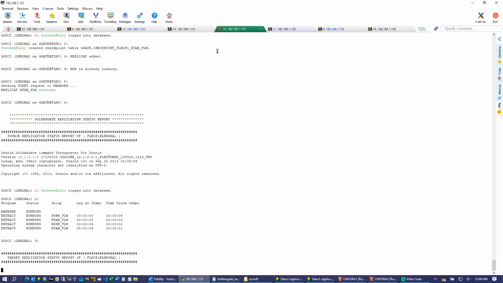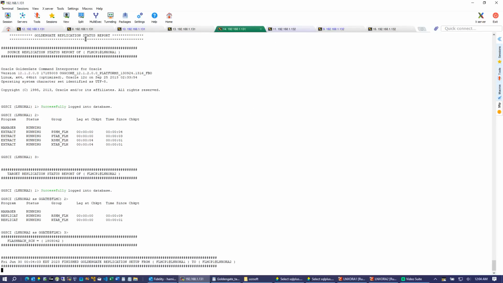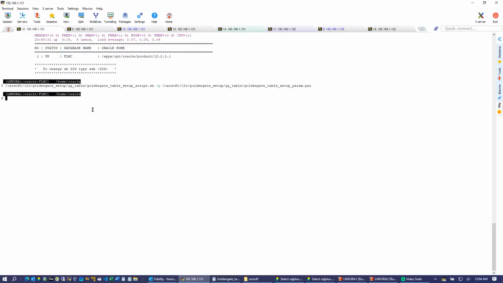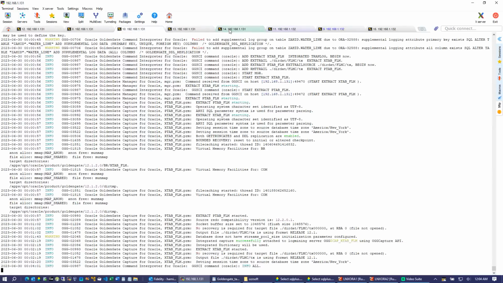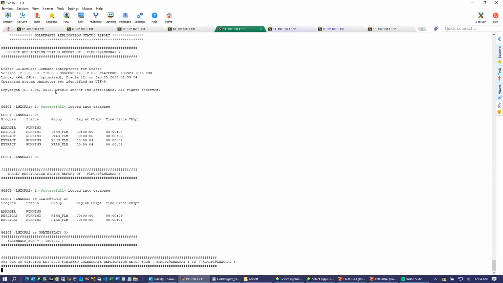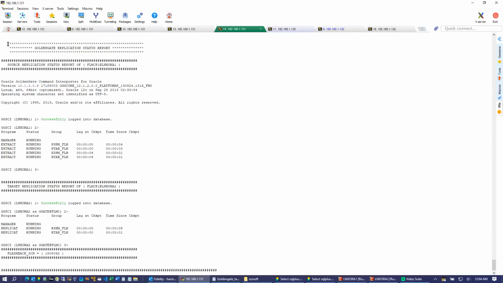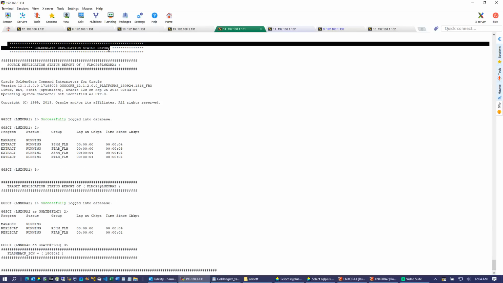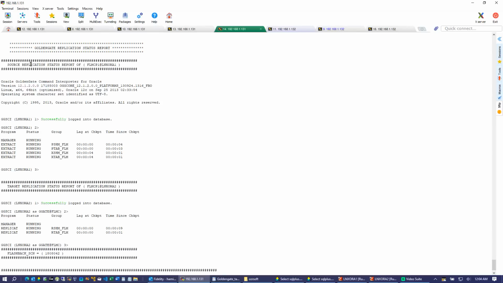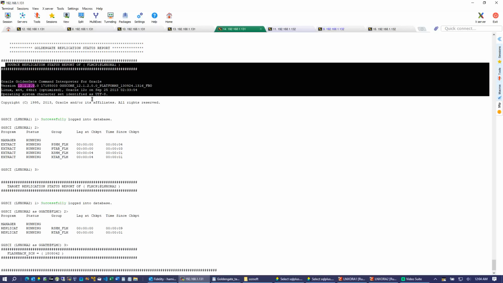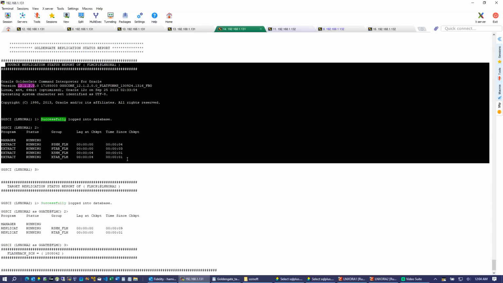Okay, import is done, and the script has finished setting up table level Goldengate replication, and it has generated a replication status report. As you can see, this is the report at the end of that script, and this is the source extract information.